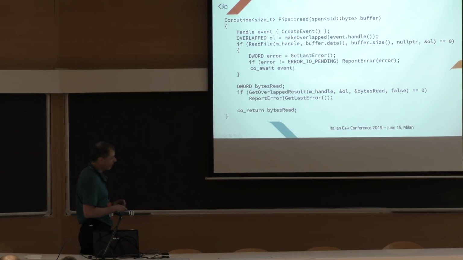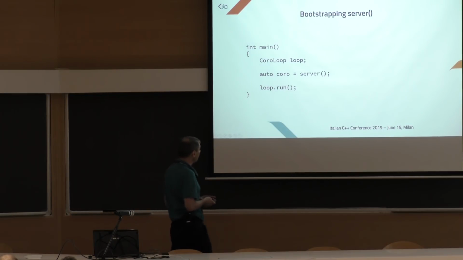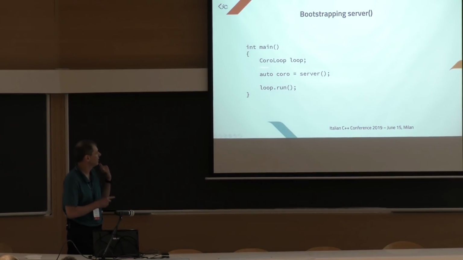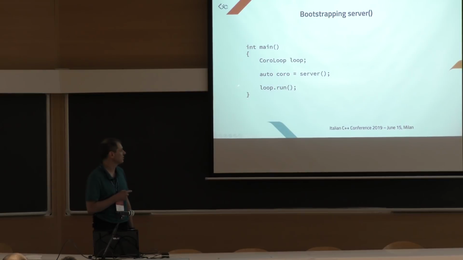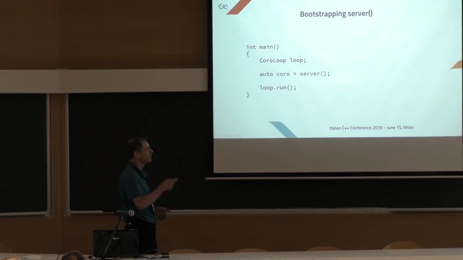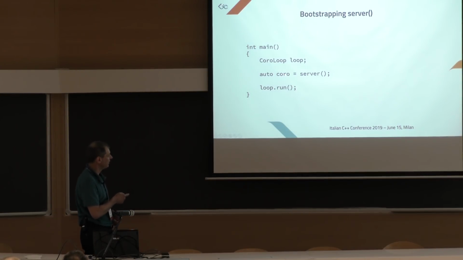Very last slide. Bootstrapping. We started from this slide, but I didn't write what should go here, and this is what I write here. This is the server side, of course. This creates the coroutine, starts executing the coroutine, reaches the suspension point, then returns here, stores the coroutine object into this coro object, and then runs the loop.